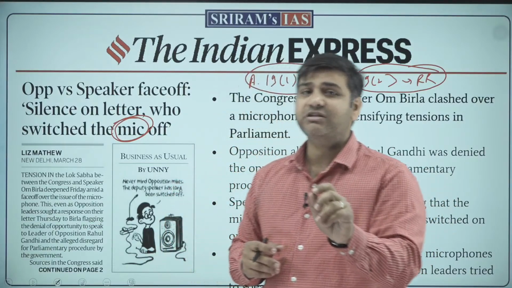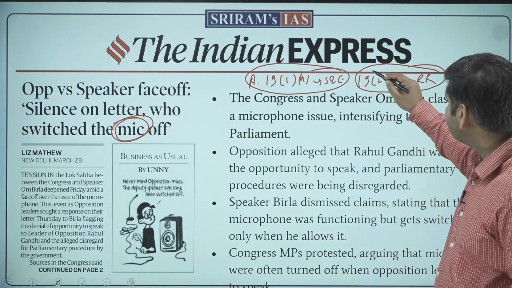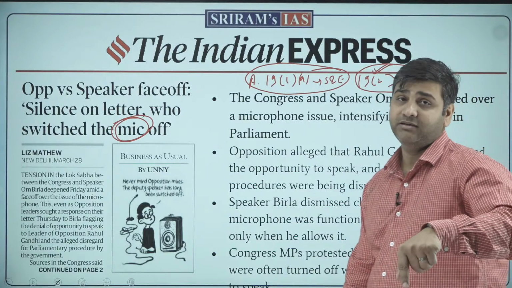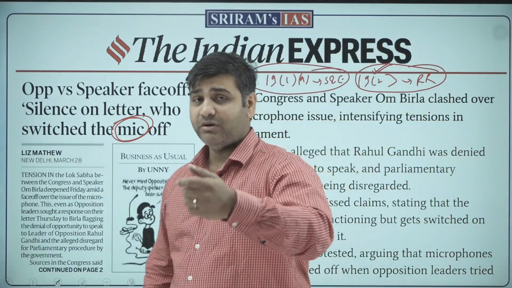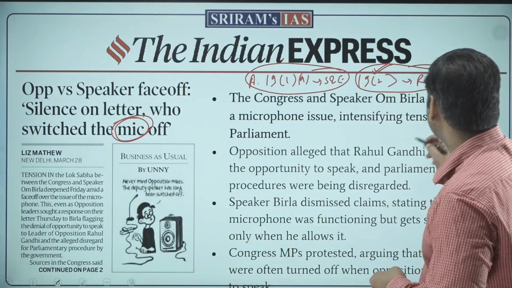So the reasonable restrictions which are applied to freedom of speech and expression under Article 19, clause 2 are not applied to members of parliament. Now this immunity is given to them under Article 105.